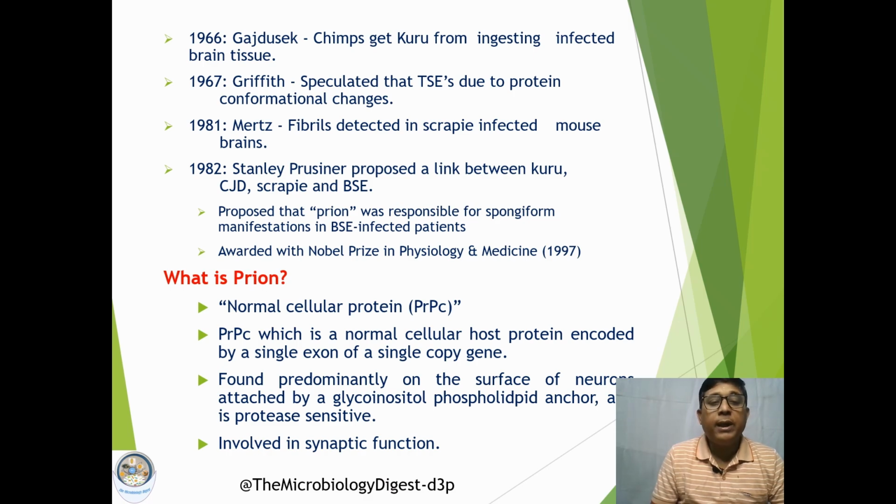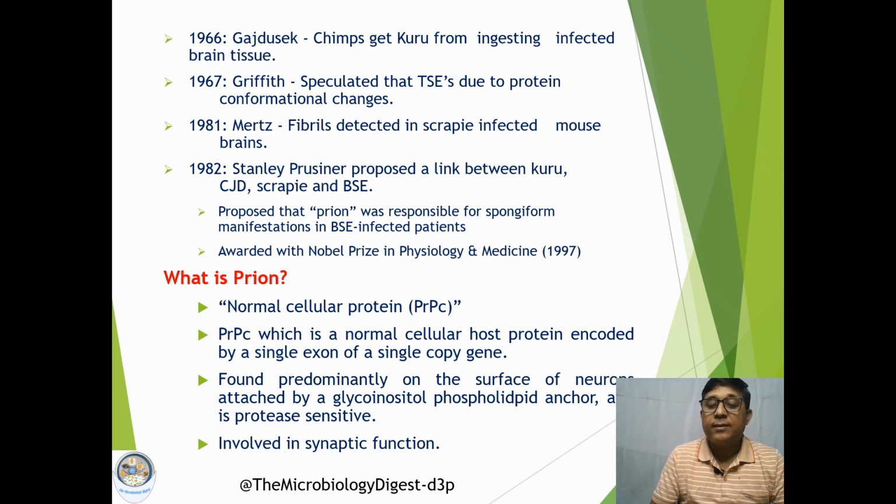So Kuru in humans, then BSE, another type of disease we will come to later, which is a disease in cattle. He could establish the relationship or similarity between these diseases. Because of this great discovery, he was awarded the Nobel Prize in Physiology and Medicine in the year 1997. And it was Stanley Prusiner who first coined the term prions.